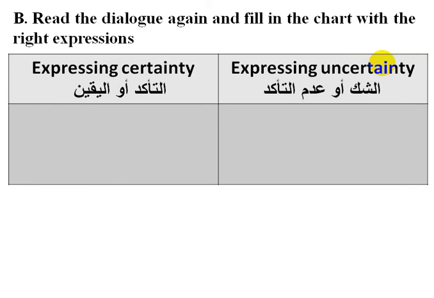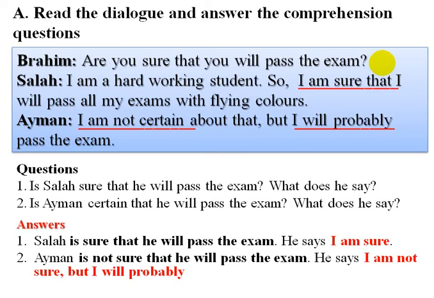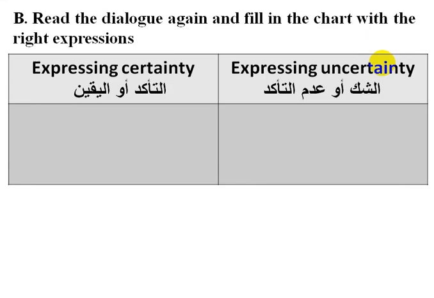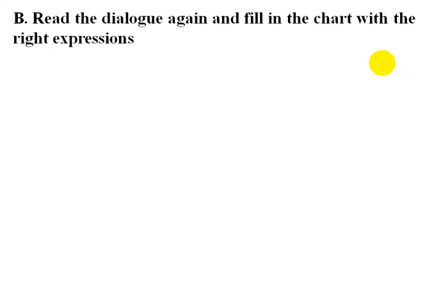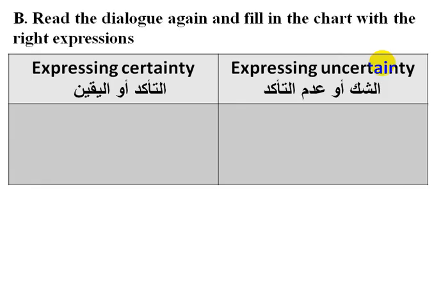Read the dialogue again and fill in the chart with the right expressions. Expressing certainty, expressing uncertainty. So here I provided translation to make things clear for you. Let's go back to the dialogue. So the expressions are, I am sure that, we use it for certainty, while the other expressions, I will probably and I am not certain, we use them for uncertainty.